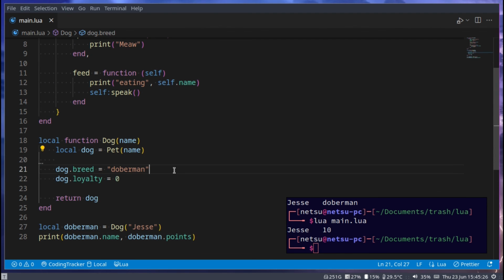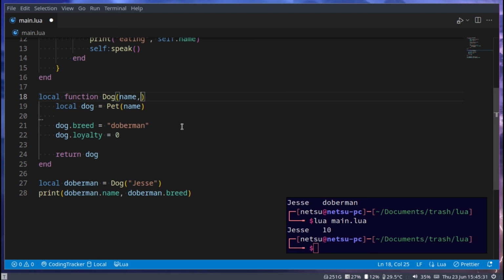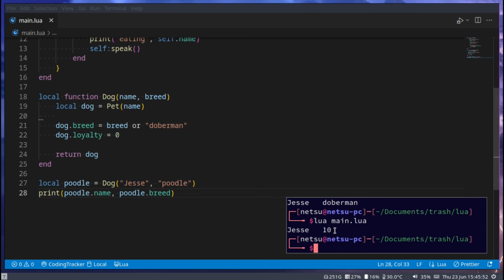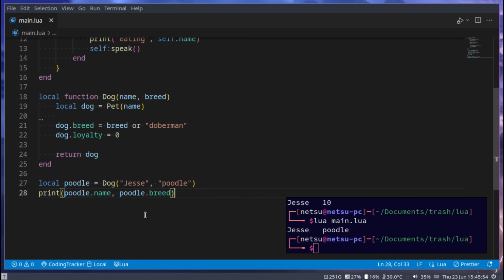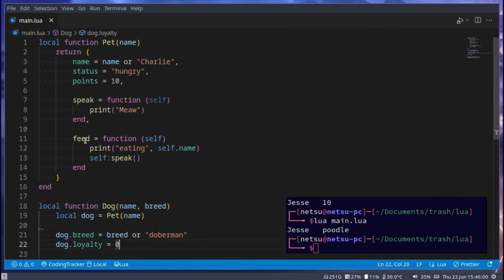We can now also go breed, and we could rather pass in the breed or Doberman. So now we could actually go here and say poodle. So now we get a poodle instead. We run this, we get Jesse Poodle. We can overwrite functions that already exist here as well.